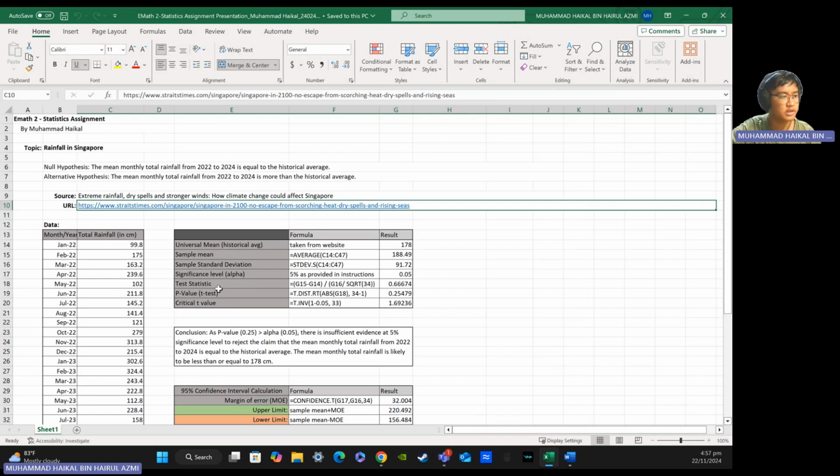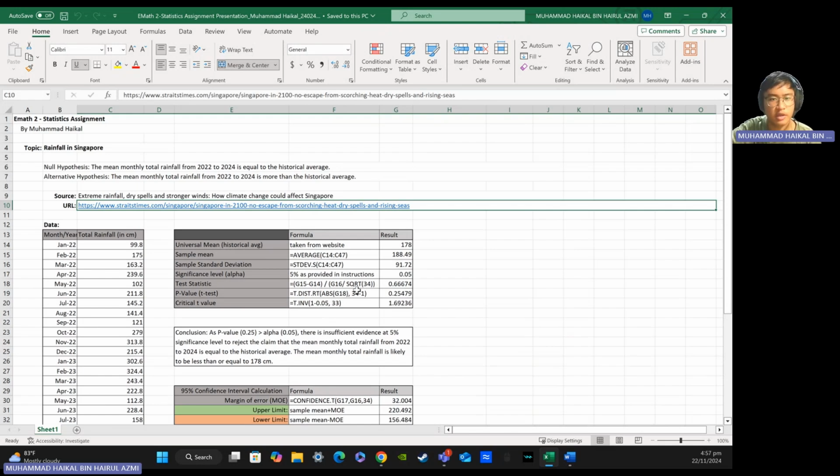Now for my test statistic, it is calculated by taking the sample mean minus the universal mean, divided by the sample standard deviation divided by the square root of the sample size, to get 0.66. The test statistic is a number we calculate from data to measure how far out our result is from what we expect.